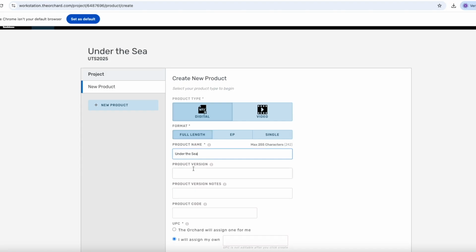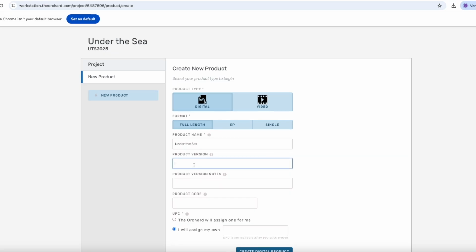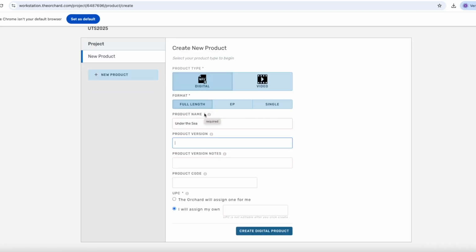The version field, product version field over here, you'll only need to fill it out if it's, for instance, a remastered version of an album or single that has already been released, or perhaps a live recording. If it's an original release, you don't need to enter anything in the version field. In the product code field, you don't need to enter anything. Only the fields marked with an asterisk are required to get your release approved. So here we have the asterisk here that indicates that this is required to fill in.